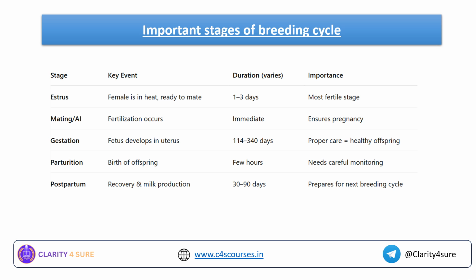Now coming to the stages of the breeding cycle, there are 5 stages, and each stage has its special features or importance. The first stage is known as the estrus cycle, where the female is in the heat period. What does it mean? It is sexually receptive and ready to mate. The duration of this estrus stage typically ranges between 1 to 3 days, but it can go up to 7 days as well.